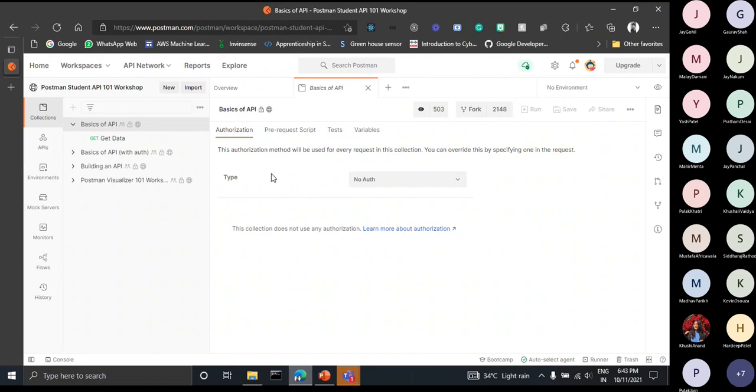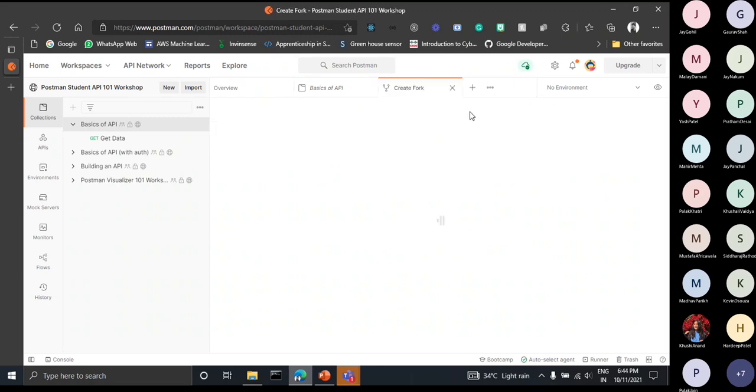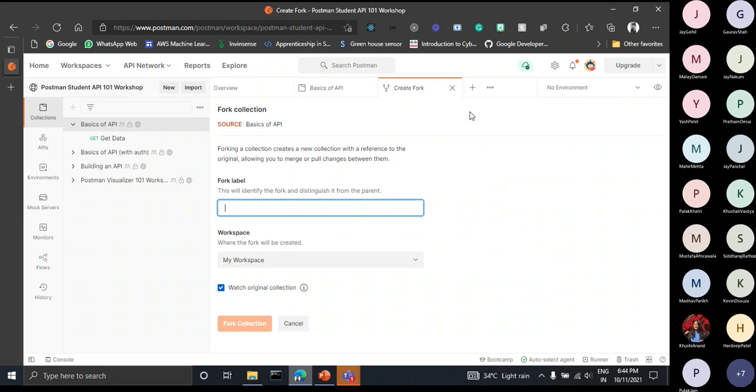Okay, so after clicking Basic of API, just click the fork option. If you aren't logged in to your account through Postman, you will not be able to fork this. So just make a free account. You will see the option to make a free account or sign in. Make a free account, and then you can fork this API. Here, a basic explanation of fork: if you have some knowledge about Git and GitHub, there we also have functionality like fork this repository. It is similar to this.